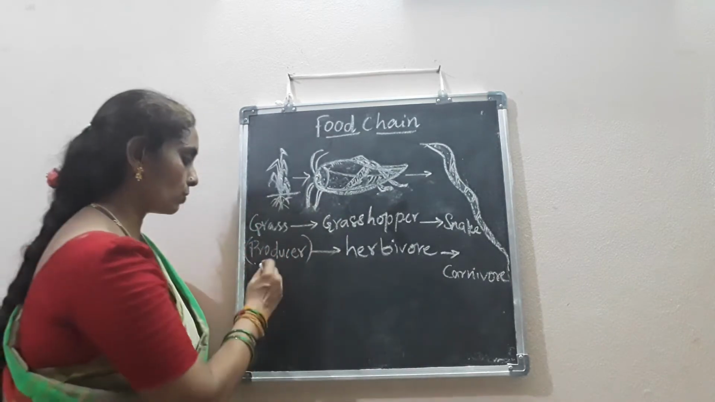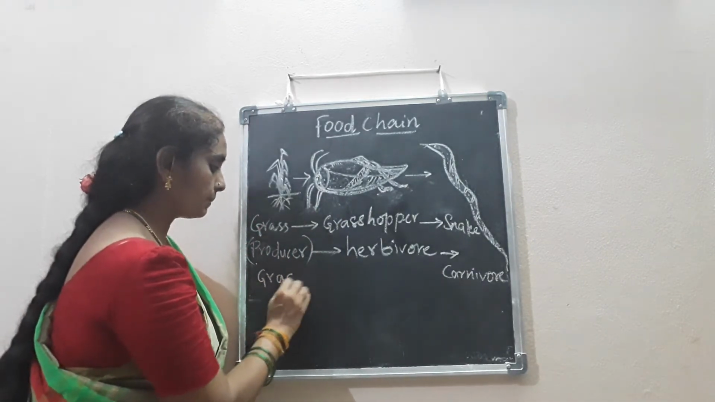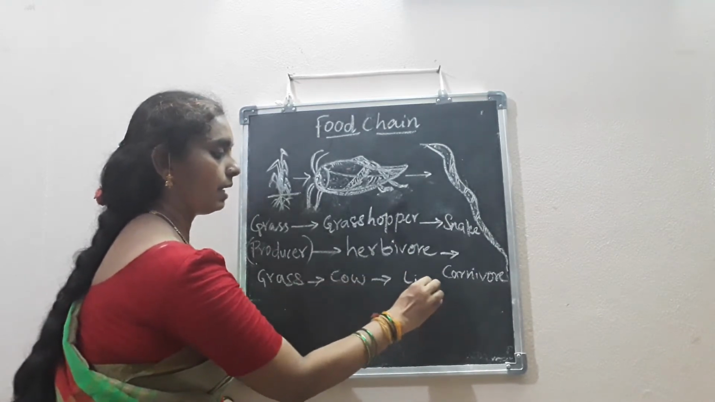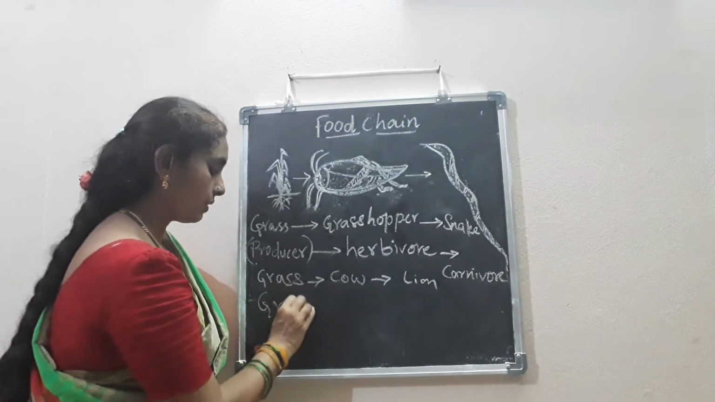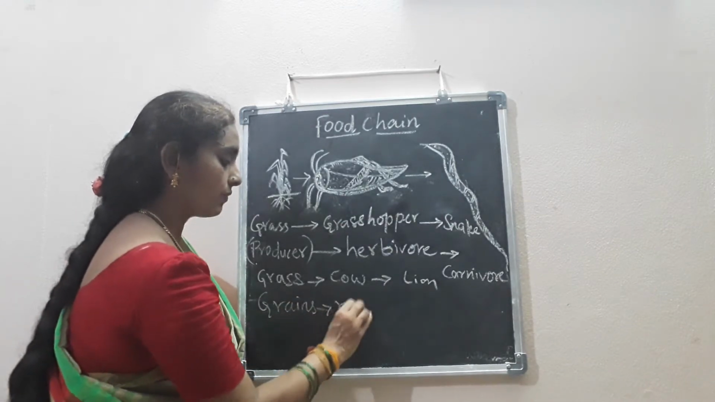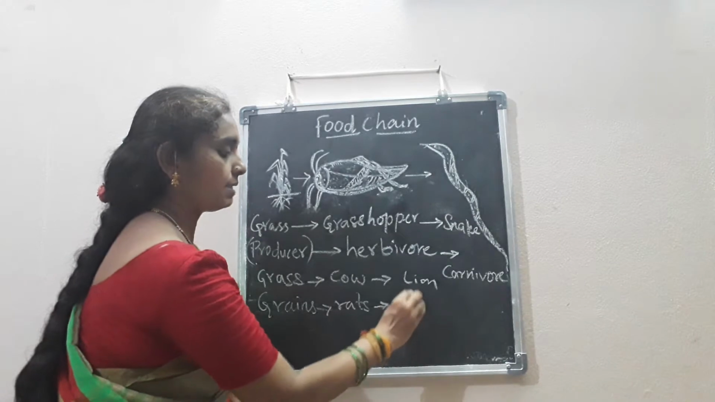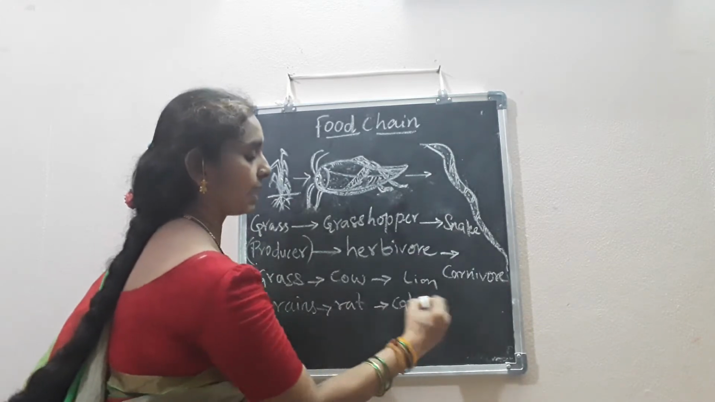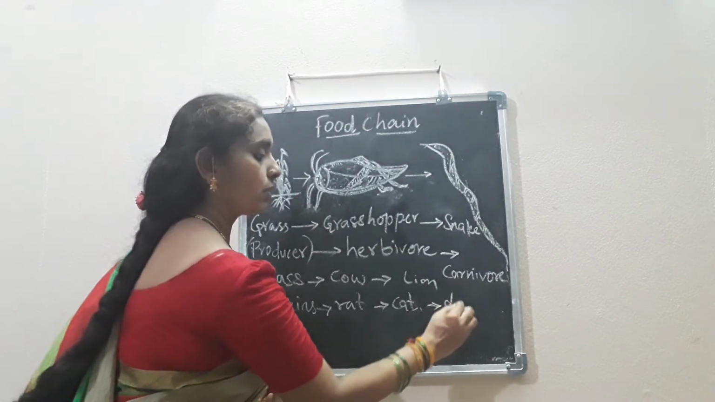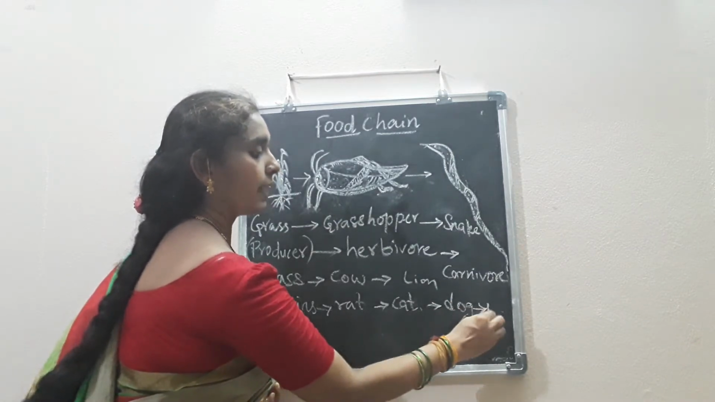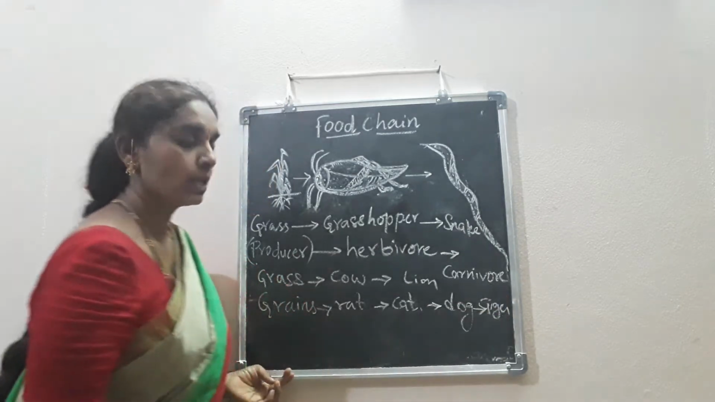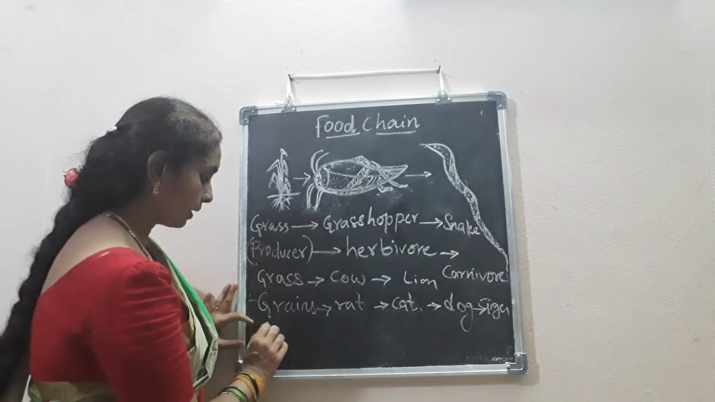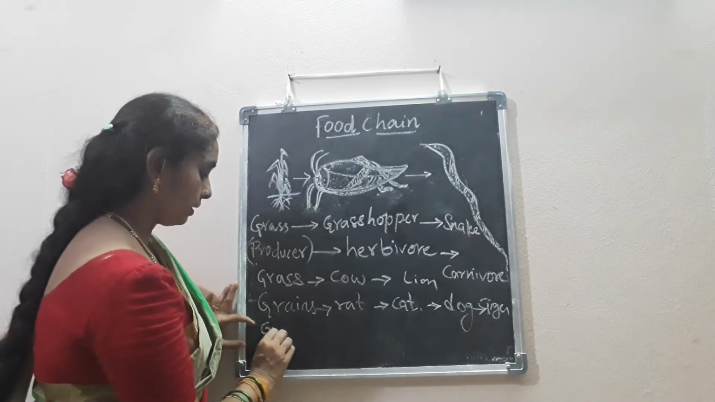Several other examples you can take here. Grass is eaten by cow, cow is eaten by lion. Similarly, grains are eaten by rats, rats are eaten by cats, cat is eaten by dog, dog is eaten by tiger. Further examples you can write also, if it is a grain, yes.